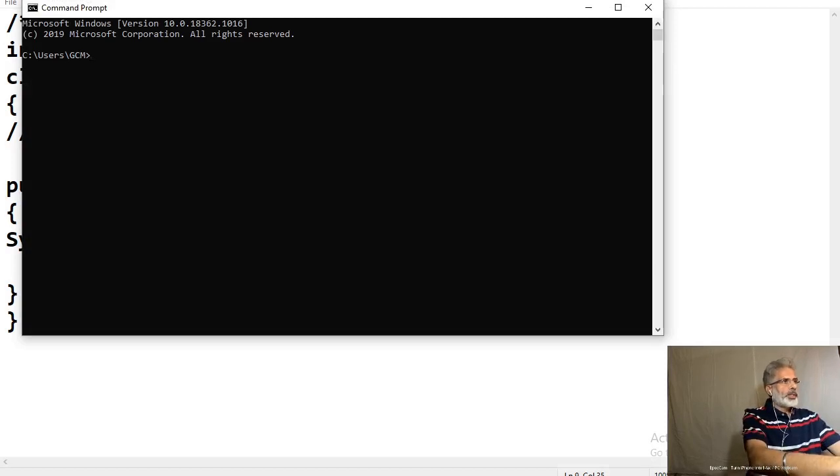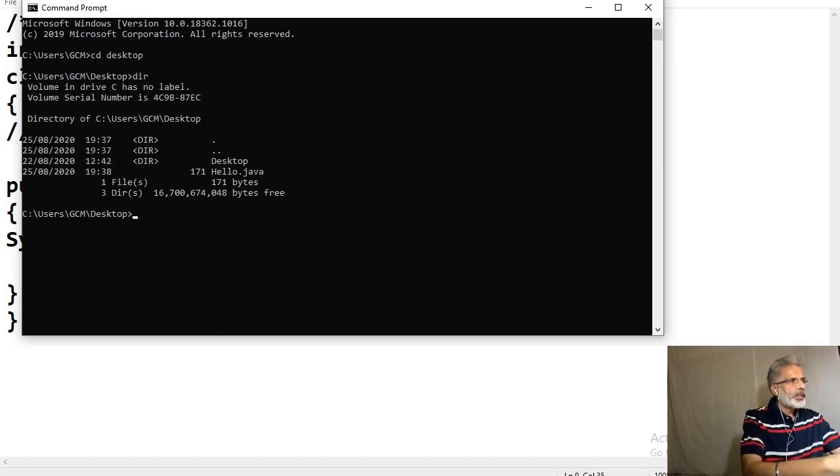Now go to the desktop. So you are at the desktop, and you can check that your Hello.java is available. Now type javac Hello.java. To compile the Hello program, execute the compiler javac, specifying the name of the source file on the command line, as shown here, like this.